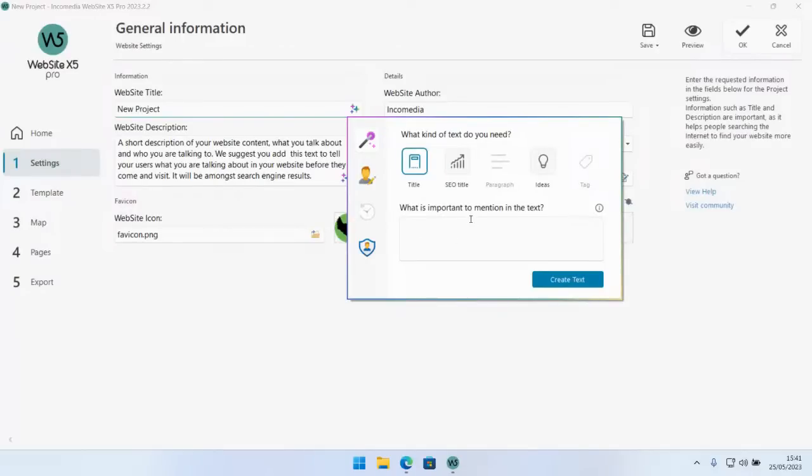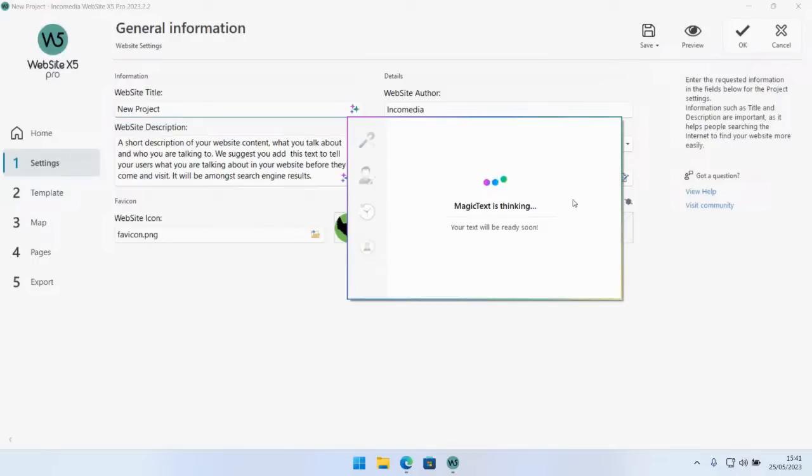So it says, what is important to mention in the text? I'd say what is important is that our company is named Agro Farm Company. Let's say we're selling, let's say, sustainably produced food and family run business. Let's just click on create text, and the AI is essentially going to be doing the rest.